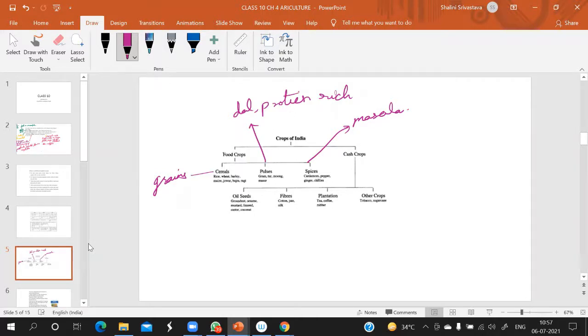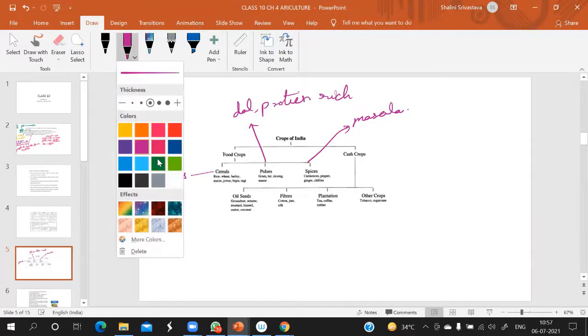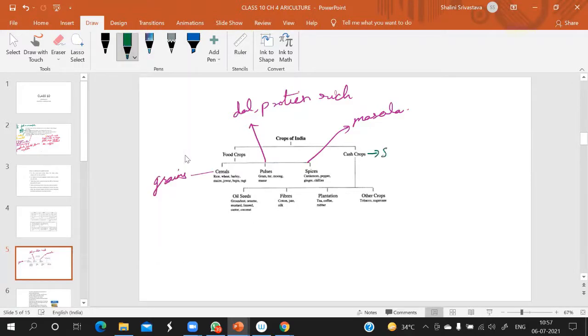Then let us come to cash crops. So what is cash crops? Cash crops are those which are to be sold into the market. Just now I told you, sold in the market. Clear? That is called cash crops. Now it is of 4 types. Number 1, oil seeds.